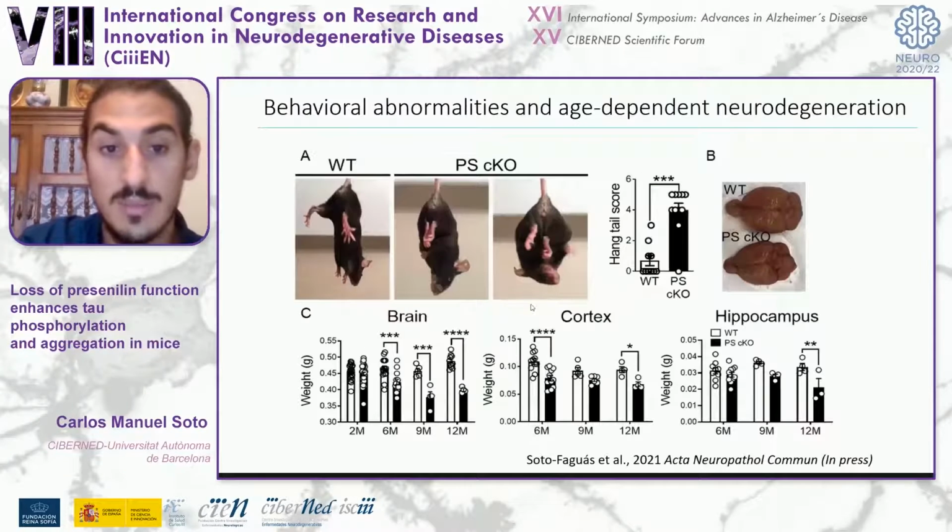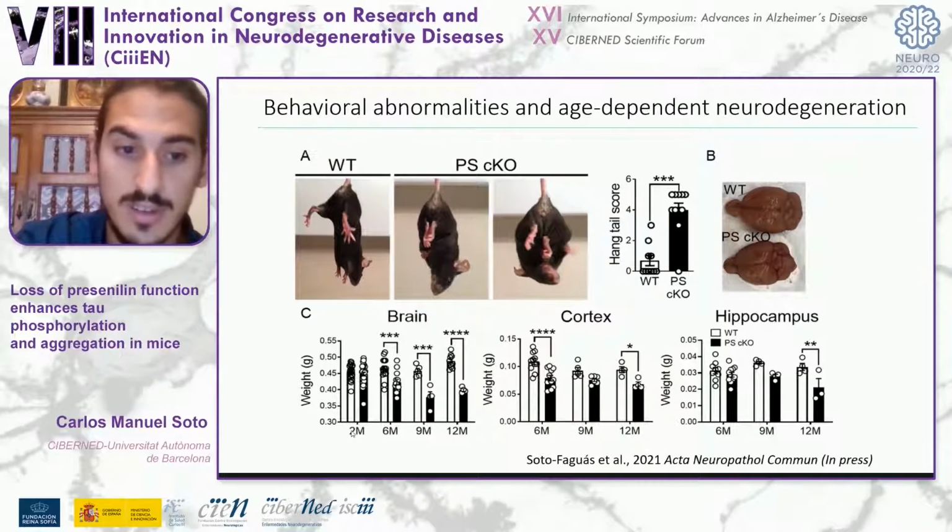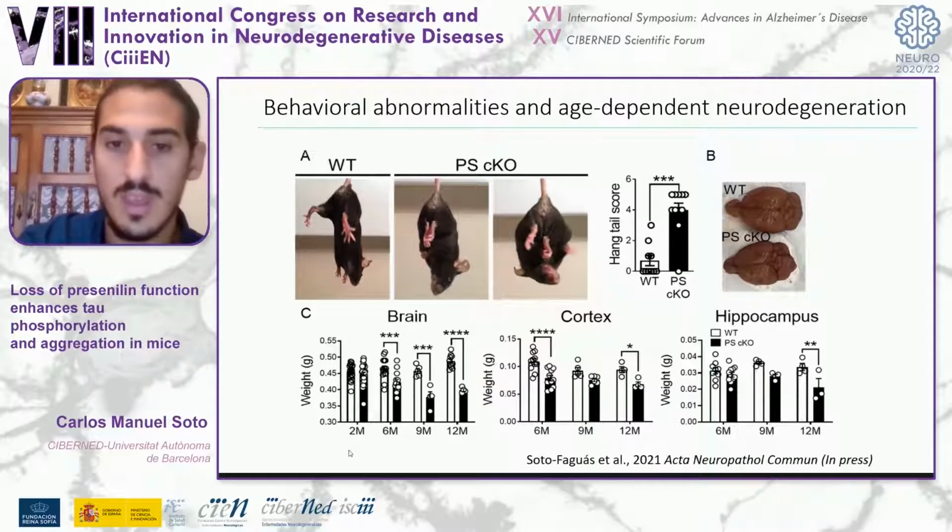We have seen that these mice at 9 months of age present behavioral abnormalities like an irregular body posture and the inability to extend properly their limbs in the hindlimb test. And also an age-dependent neurodegeneration, measured by brain weight, that affects both the cortex and the hippocampus. And this neurodegeneration is not present from birth because there are no significant differences at 2 months of age.